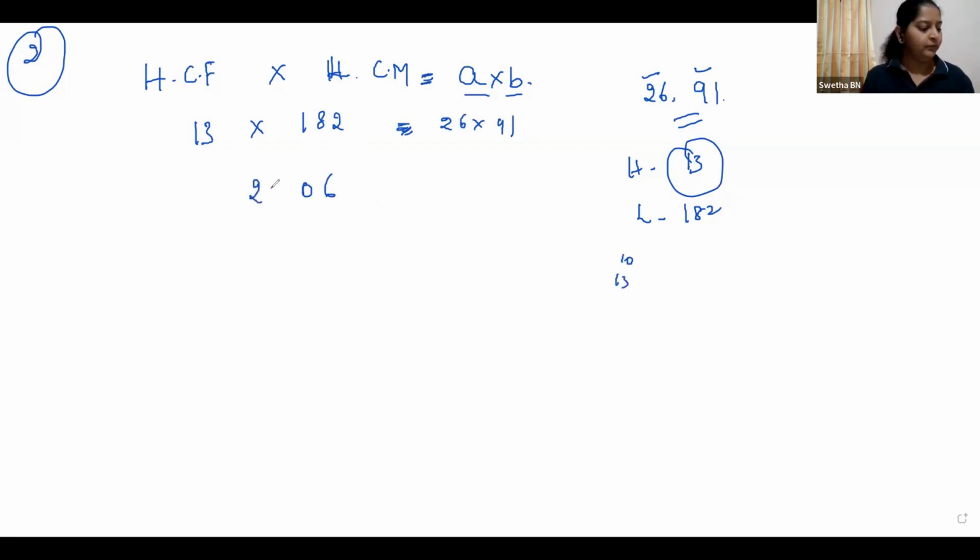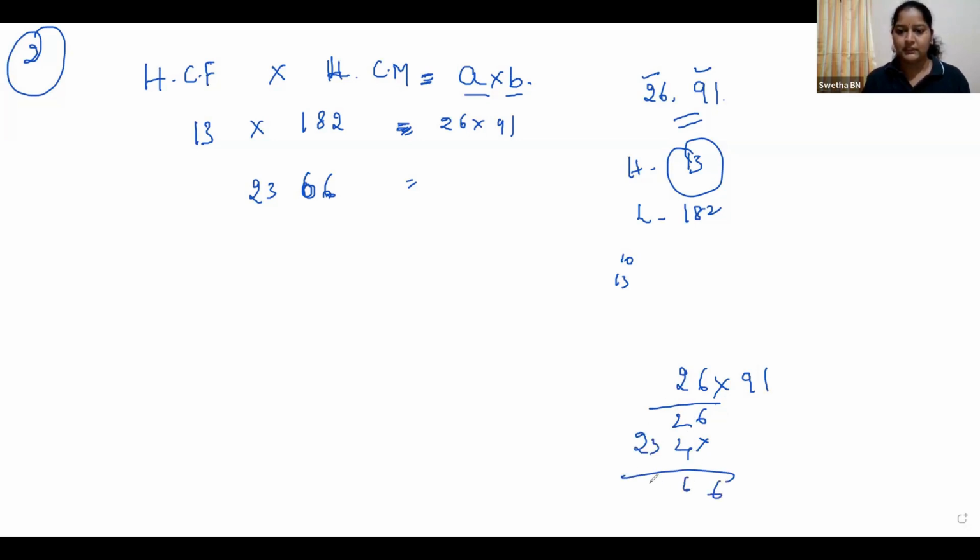So 2, 3, 2, 3, 6, 6. That is equal to 26 into 91. 6, 2, 23, 6. Yes, 2, 3, 6, 6. 2, 3, 6, 8. See, both LHS and RHS are equal.